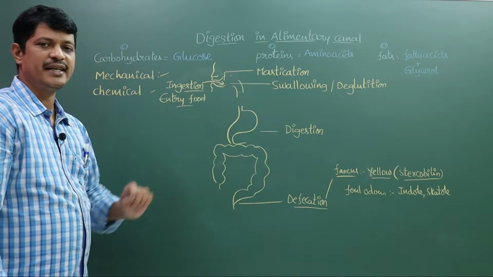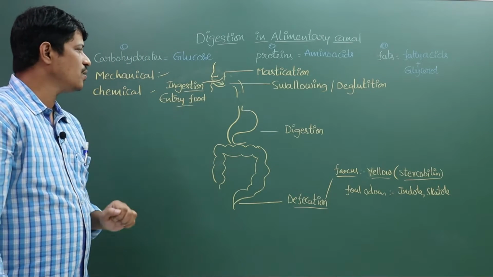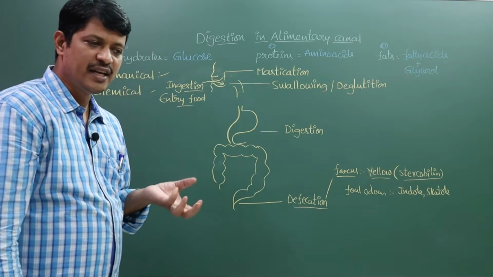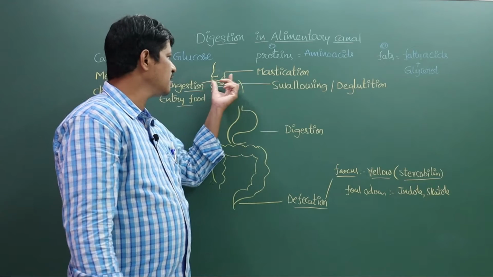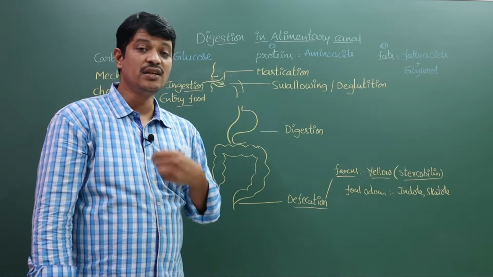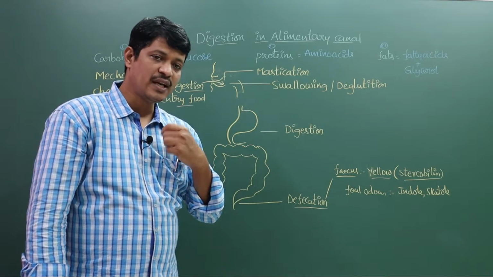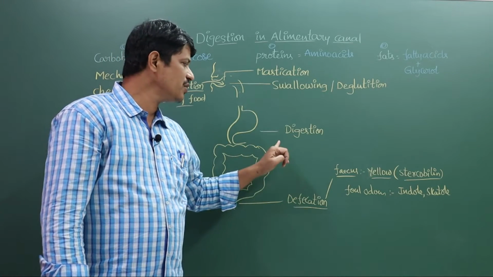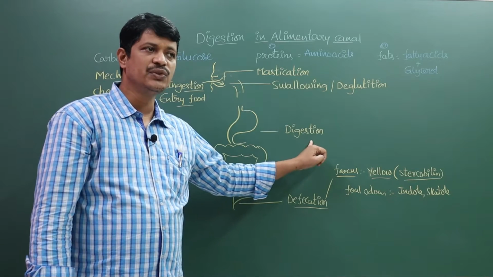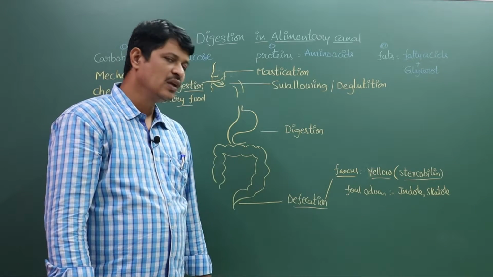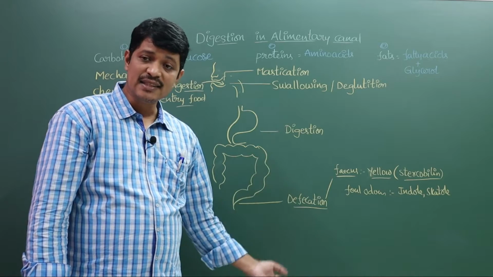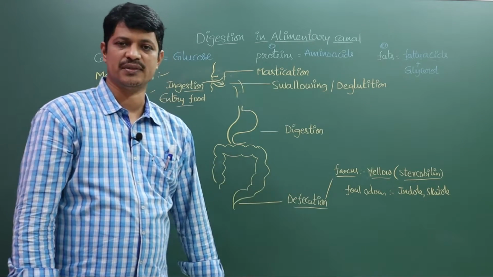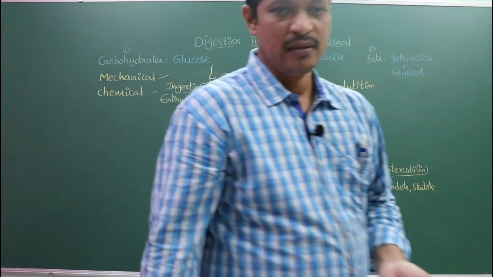Entry of the food particles inside the oral cavity is ingestion. Crushing the food particles is mastication. Entry of the food from the oral cavity to the pharynx is swallowing or deglutition. Conversion of complex materials to simple ones is digestion. Undigested, unwanted materials eliminated through the anus is the defecation process. These are the important points.